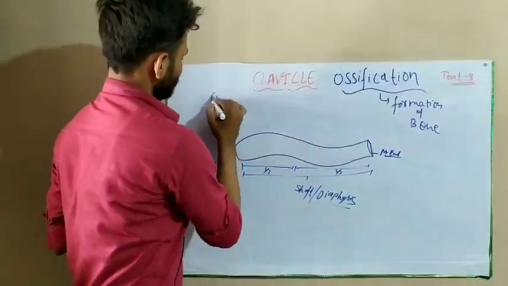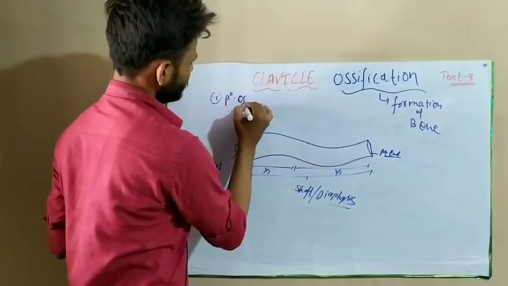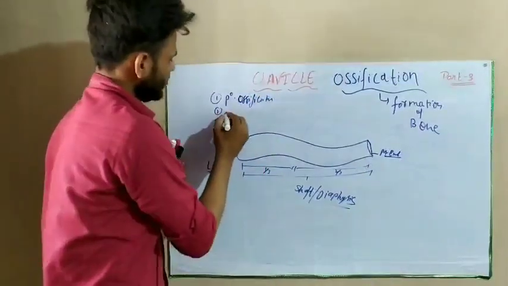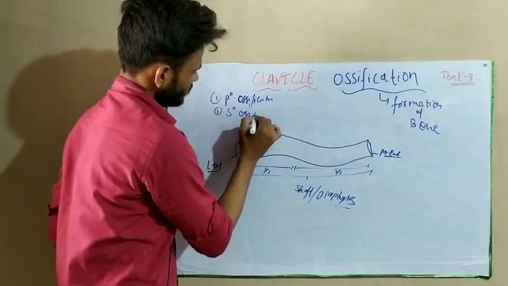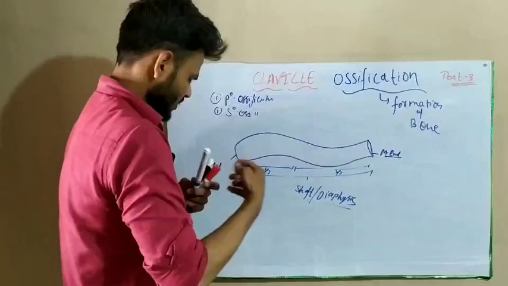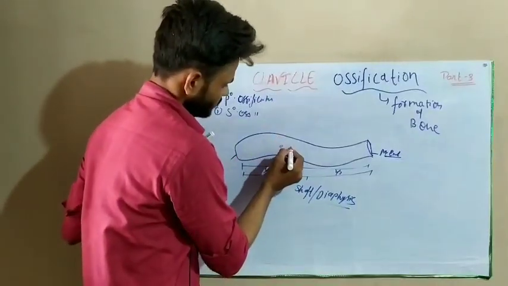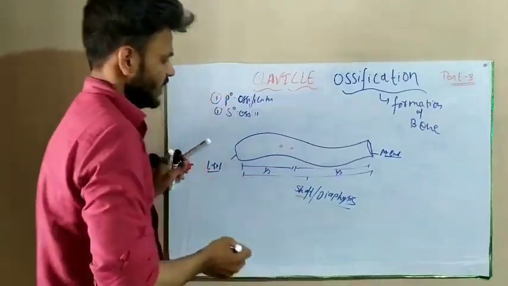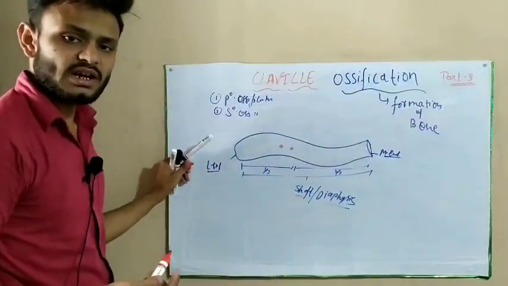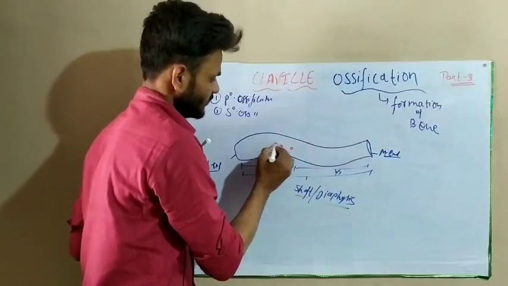Ossification is of two types. Number one, primary ossification. Number two, secondary ossification. Our primary ossification is present on the shaft or diaphysis, and clavicle is the only long bone that has two primary centers of ossification.